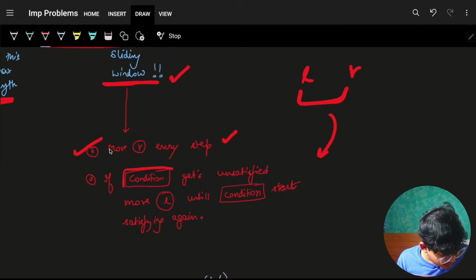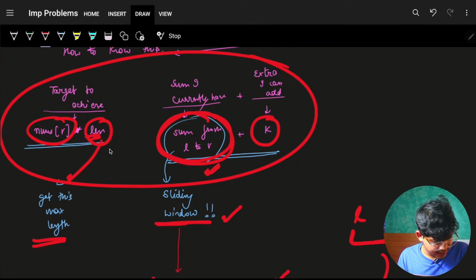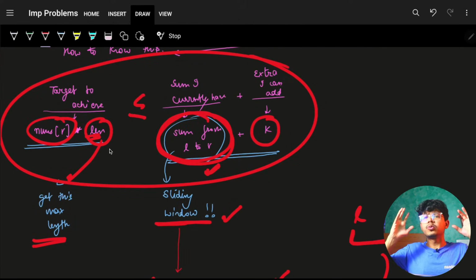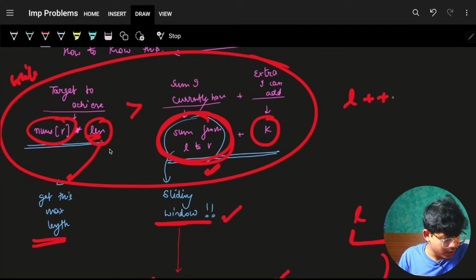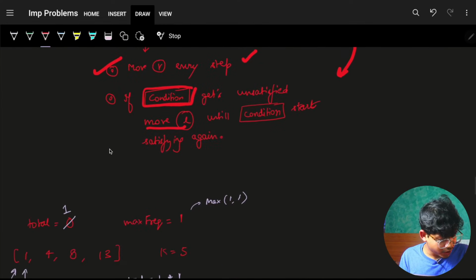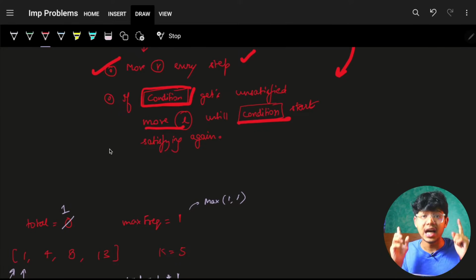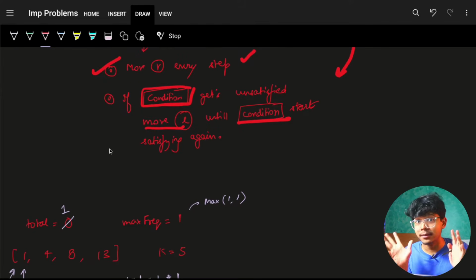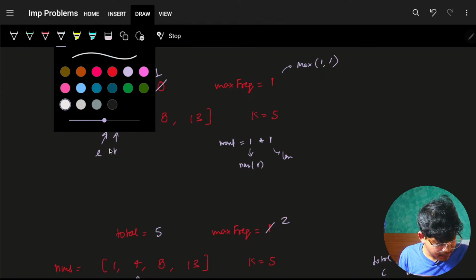So again, if the condition gets unsatisfied, move L. So for us, this condition was like our condition. So ultimately I'm saying, while this condition is true, keep on moving your L. That is what we want. And for sure, as soon as the condition gets unsatisfied, your loop will break, and you will have the correct L and R range to update your maximum length or the maximum frequency. Ultimately, let's try to run it. It's pretty simple, but keep remembering this fact, what I told you.